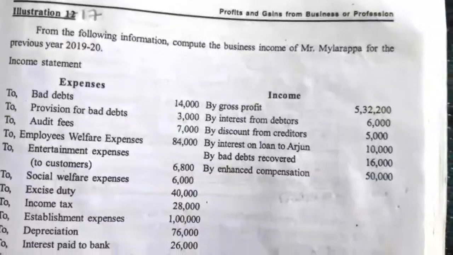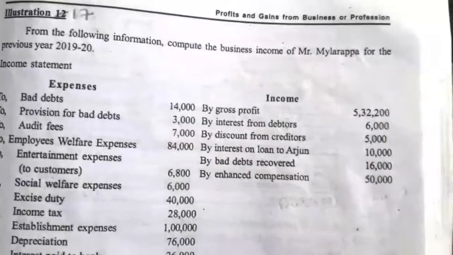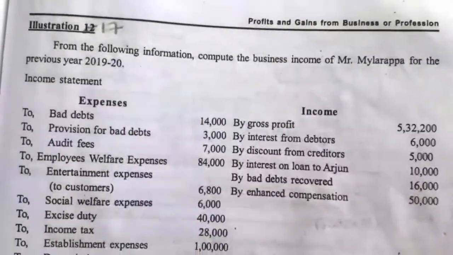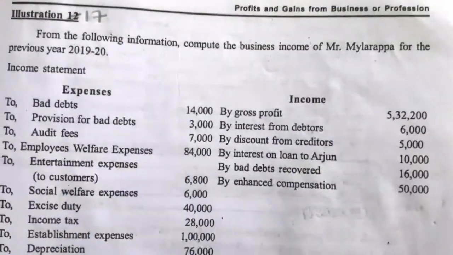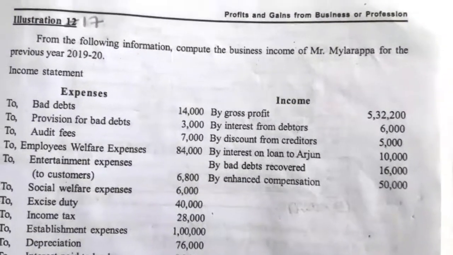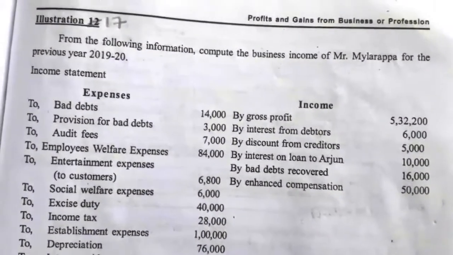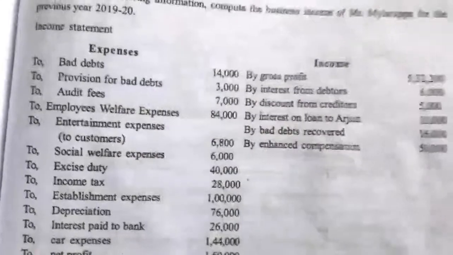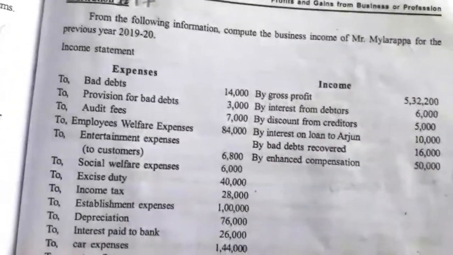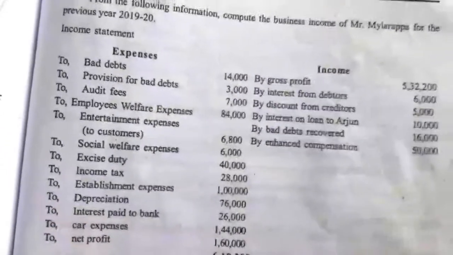Hello students, next we will see illustration number 17. From the following information, compute the business income of Mr. Myalarappa for the previous year 2019-20. They have given the income statement. On the debit side they have given the expenses, and on the credit side, income.